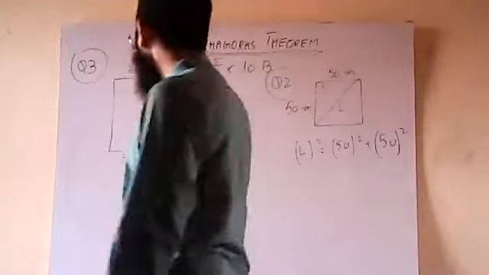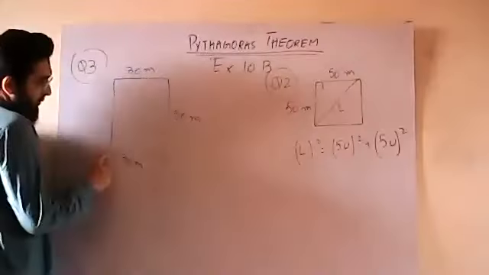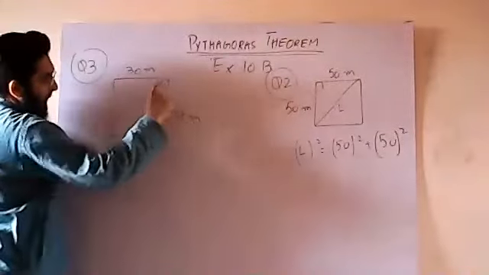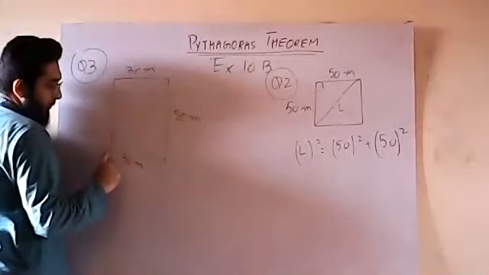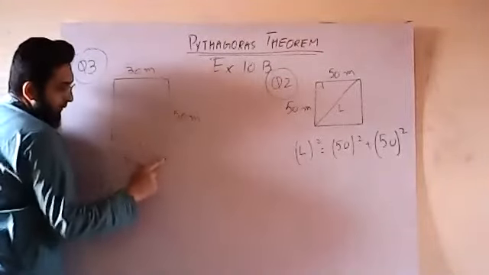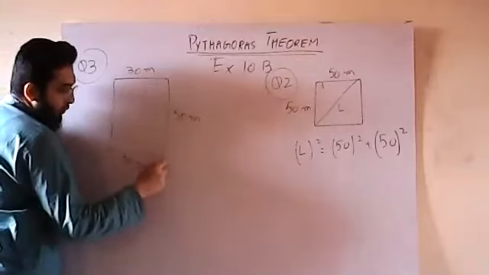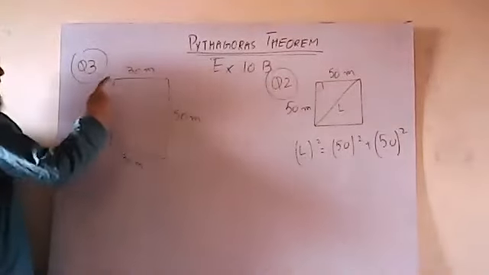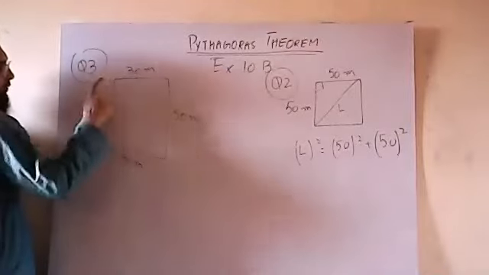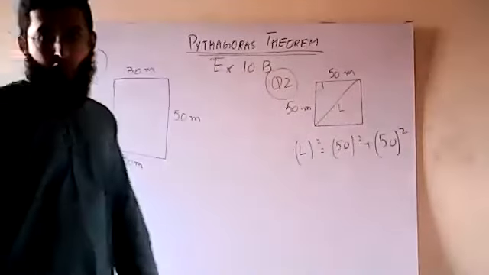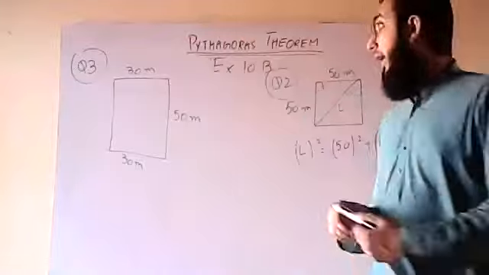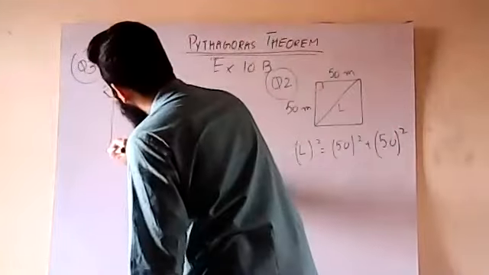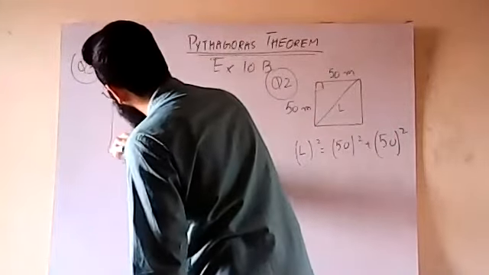The boy needs to swim from one corner to the opposite corner. एक corner से कहाँ जाना है? दूसरे corner जाना है. So obviously he is asking me the length of the diagonal again.